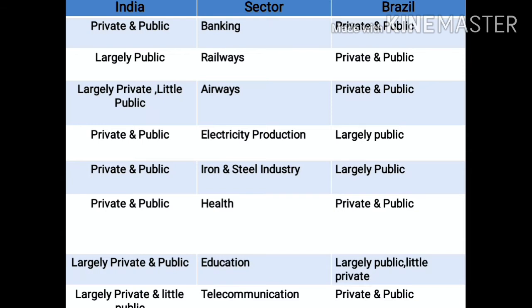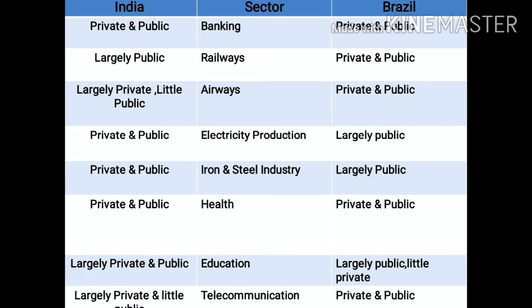Now, given in your textbook, page number 52, is a table regarding the ownership of various sectors in both the countries, that is India and Brazil. On the basis of the information about the ownership of various sectors in both the countries in the table, we can infer the type of economy followed by India and Brazil. Now let us see which are the sectors in India and Brazil and how they run. Are they public or private sectors?